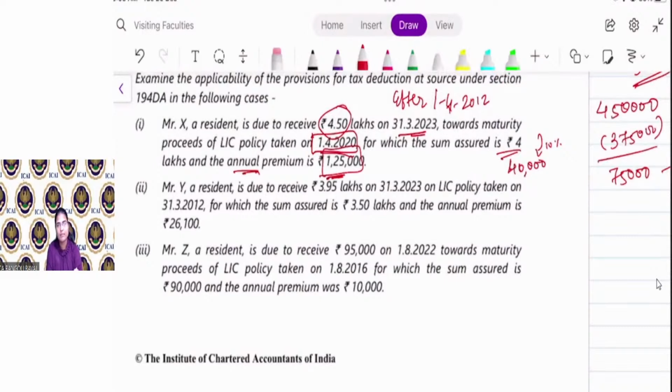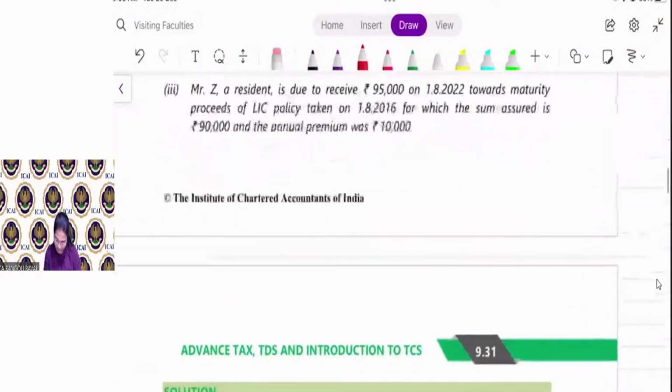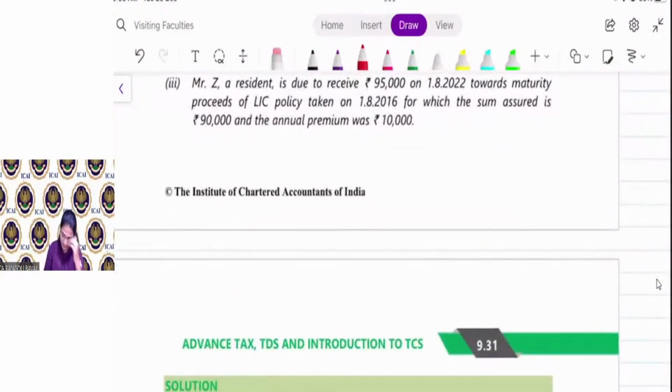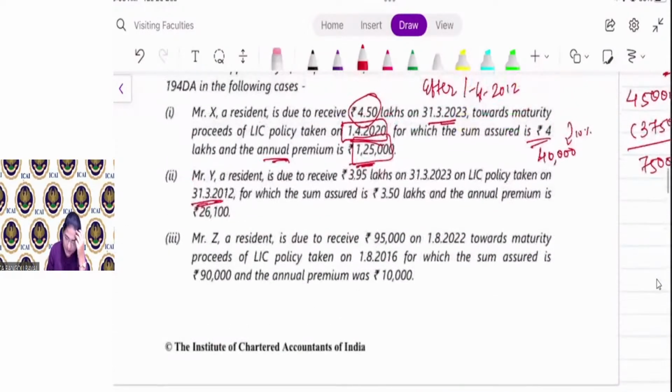Let us discuss the second point. Mr. Y, a resident, is due to receive 3,95,000 on 31st March 23 on an LIC policy taken on 31st March 2012. Here we have to check. Here the policy is taken before 1st April 2012, so we have to check 20%.